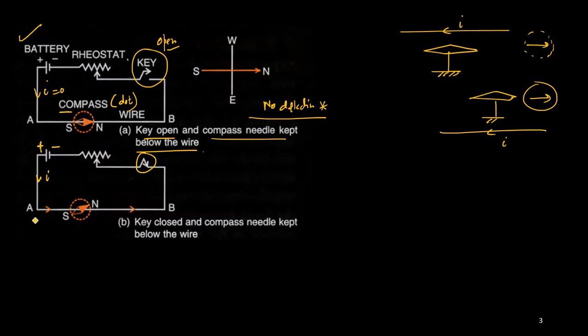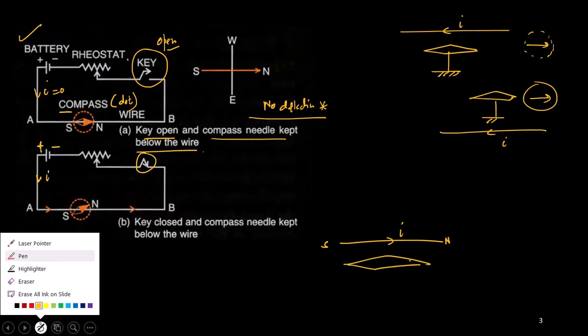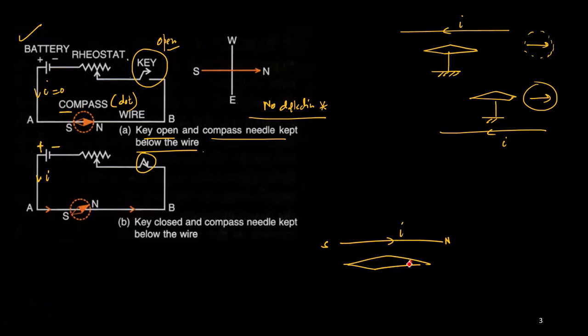Now the current is going from A to B. A to B means towards north. Let us say current is going towards north, and the compass is placed below the wire. This arrowhead is pointed towards the north itself, so this is the north pole. The red colored portion is the north pole.